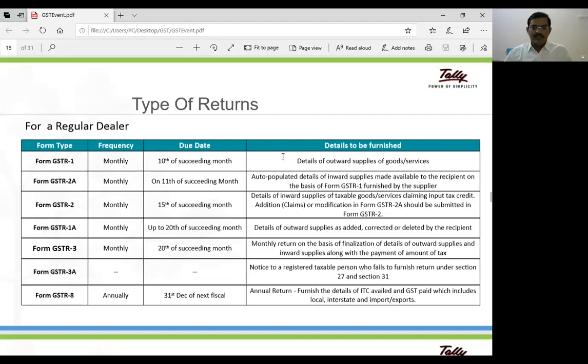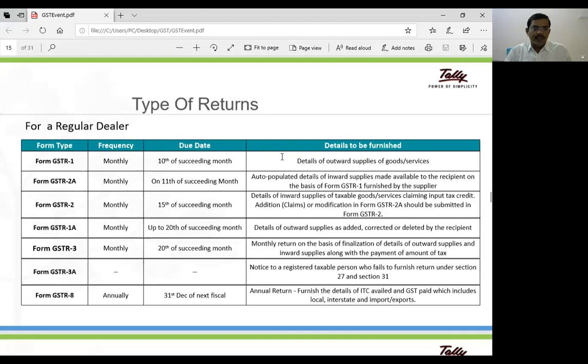And now we'll discuss, as a continuation, the types of returns. So GSTR 1 is a monthly return. It has to be submitted by the 10th of the succeeding month. The details mentioned in GSTR 1 are outward supplies, nothing but the sales.